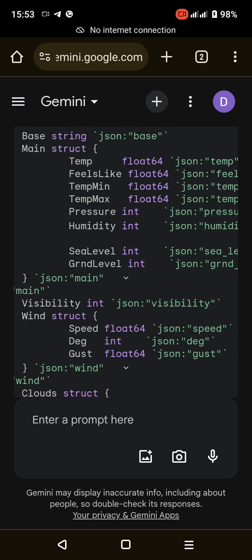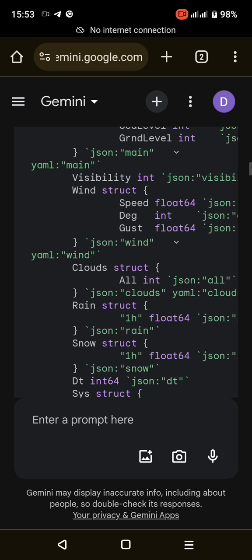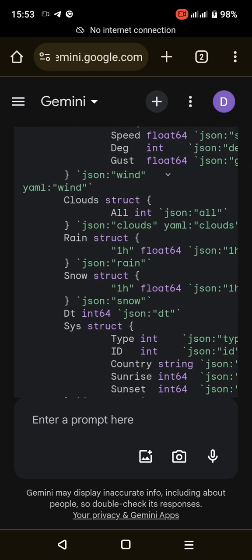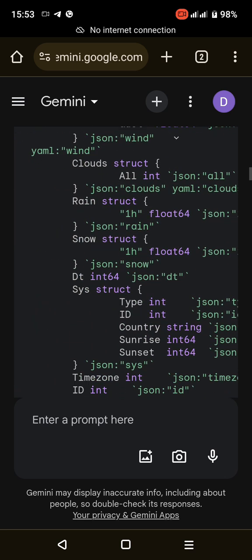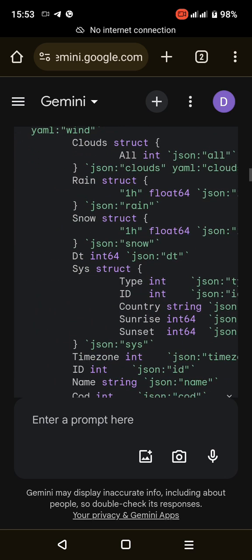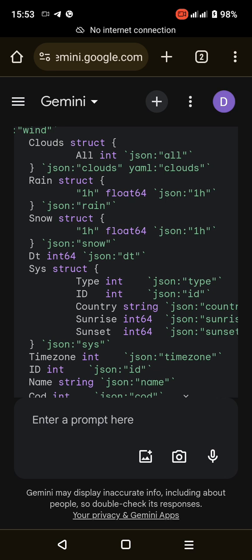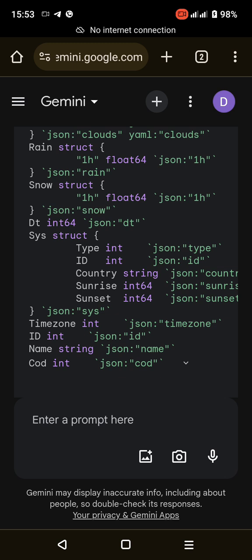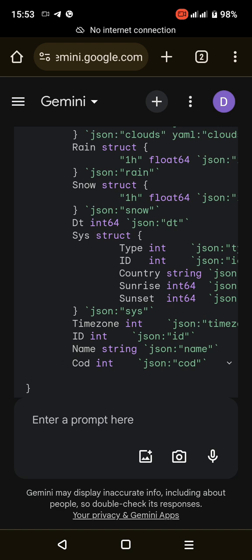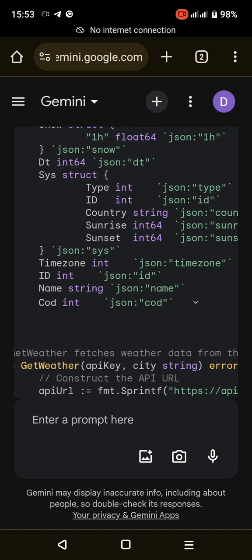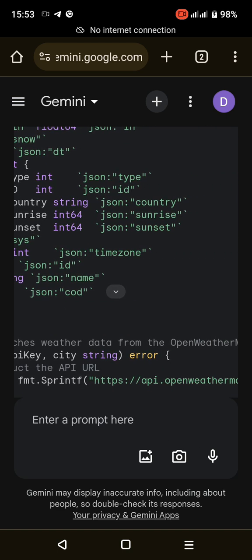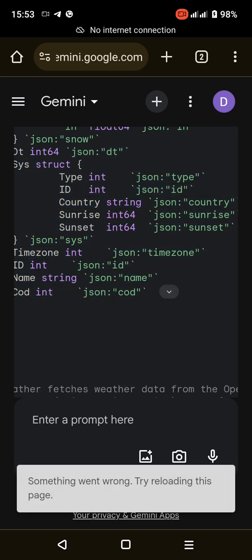Wind struct defines a nested struct wind within WeatherData to store wind speed, direction, and gust. Clouds struct defines a nested struct clouds within WeatherData to store cloud coverage. Rain struct defines a nested struct rain within WeatherData to store rainfall information. Snow struct defines a nested struct snow within WeatherData to store snowfall information. Sys struct defines a nested struct sys within WeatherData to store system-related information, such as sunrise and sunset times.